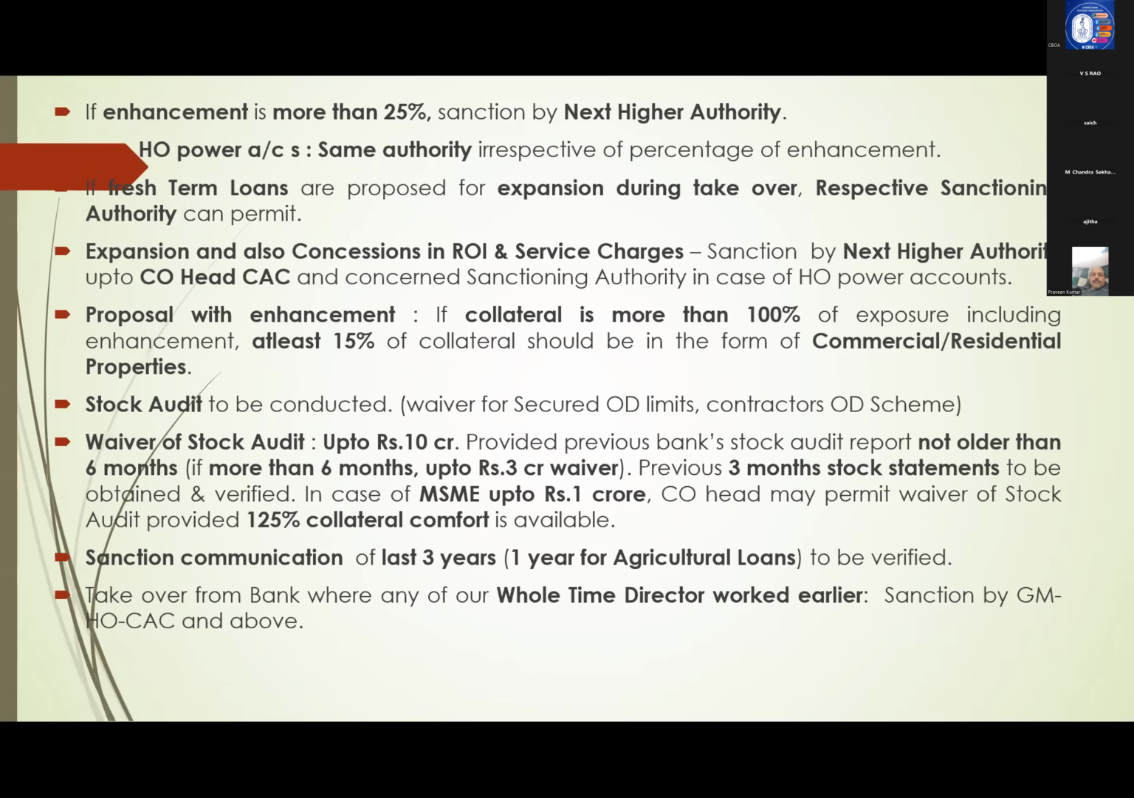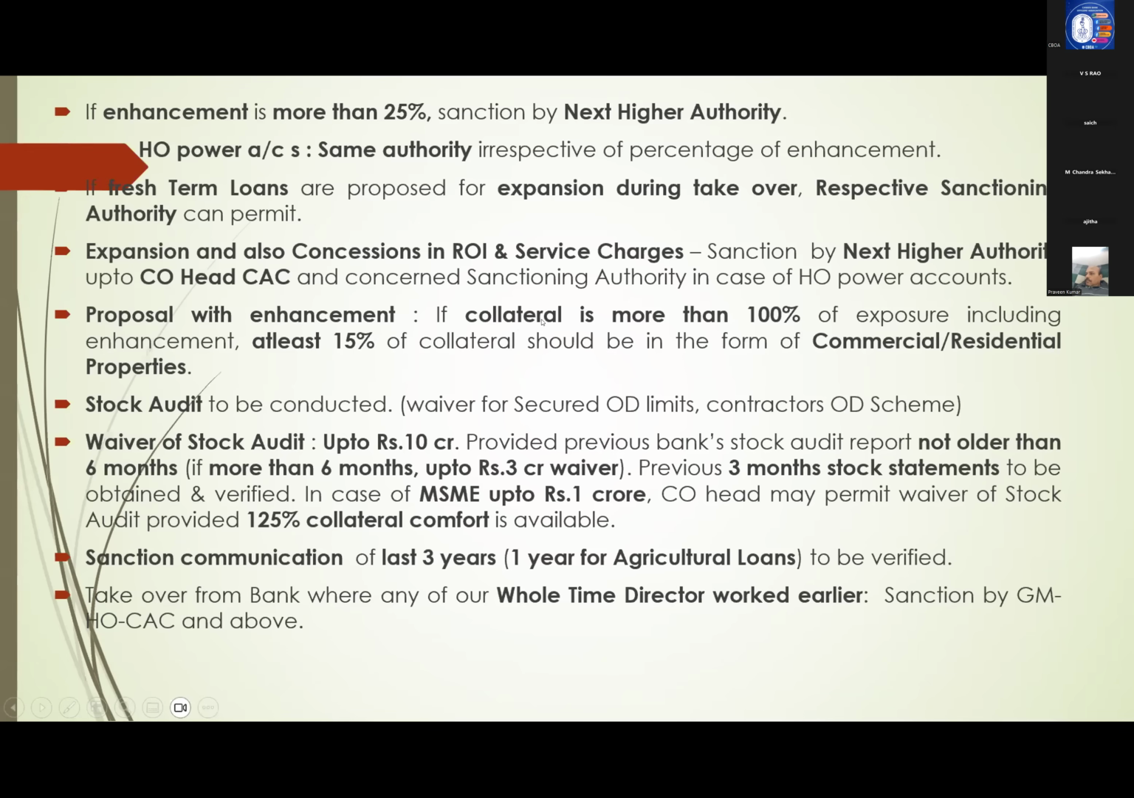Next, if enhancement is more than 25%, then sanctioned by next higher authority. For HO power account, same authority. Next, if fresh term loans are proposed, expansion during takeover, respective sanctioning authority. And enhancement and also concession, both next to higher authority.